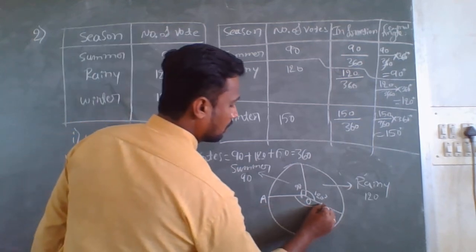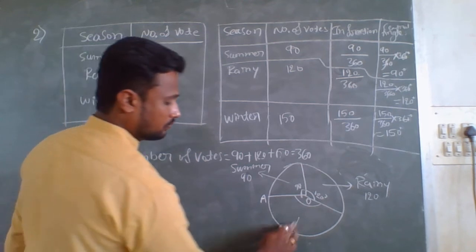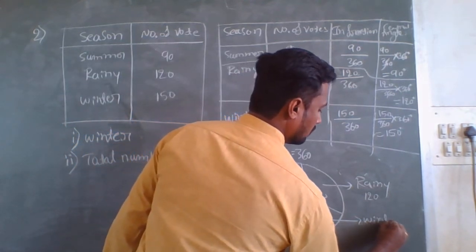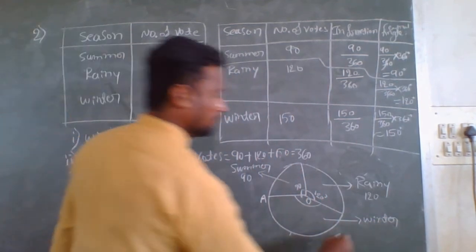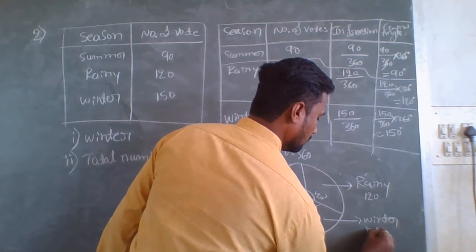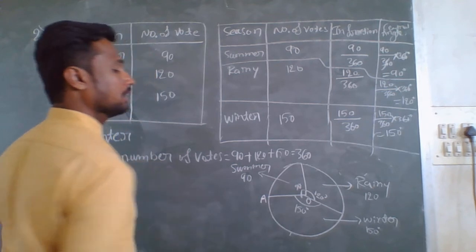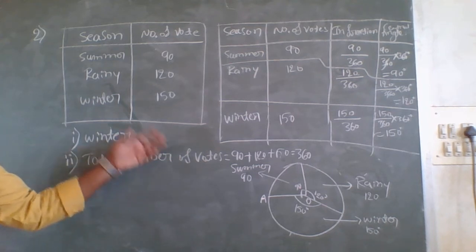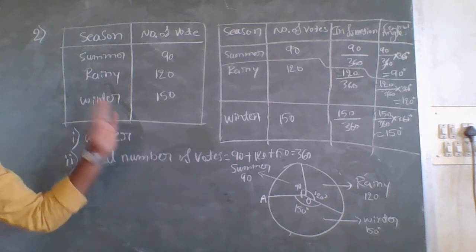Next, the remaining is winter. This shows winter of 150 degree. This is the 150 degree remaining angle. So this shows the information of the given table. This pie chart shows the information of the given table.